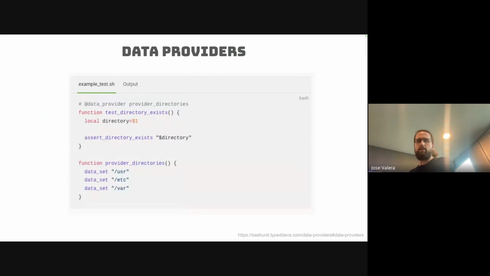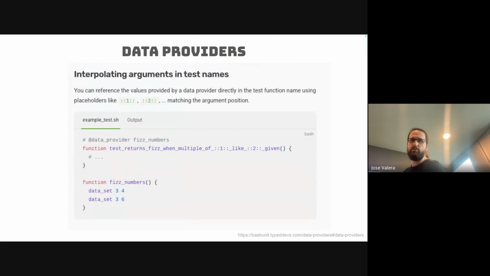And also another cool thing, I mean, there are a lot of things. One of them is data providers. So you can have a data provider to test. And you can also have here a placeholder to display later, because when you are displaying this, which is the pass, you can see that it's like in PHPUnit, when you are running with data providers, you will see the number or the data that you are being provided. You can see that in the debugger even, or in the output. So here you can also see a message, and this is the first argument, and this is the second one of the data provider.